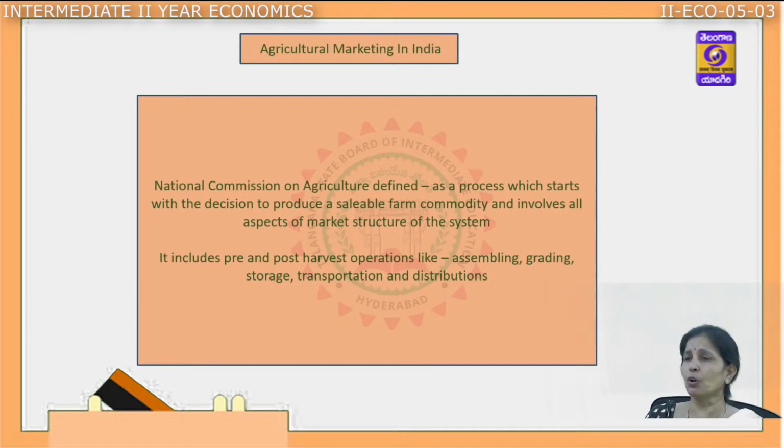Let us have a look at the different processes or operations that are involved in different stages of agriculture marketing. They are assembling. Assembling means all the produce cultivated by the farmers has to be pooled up in one particular place. The next one is grading.